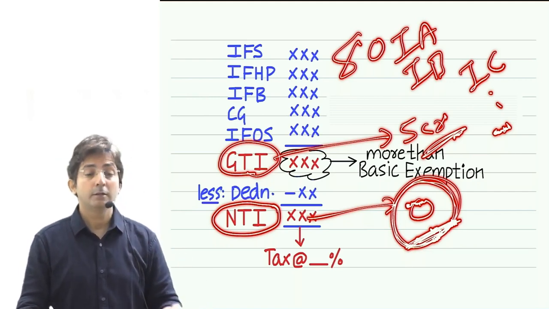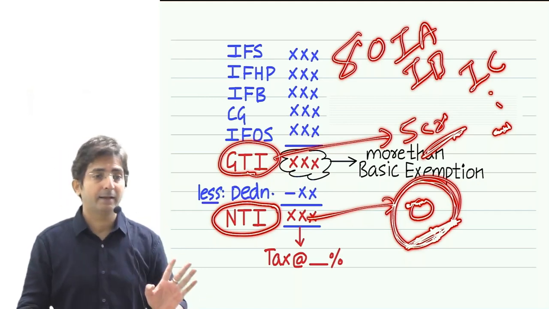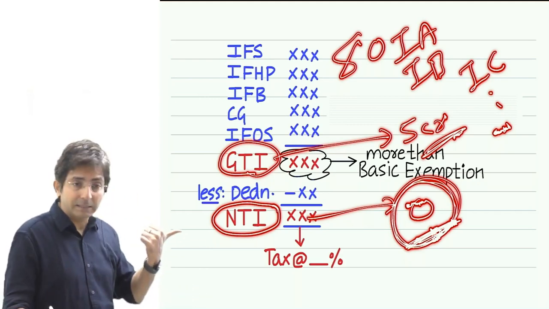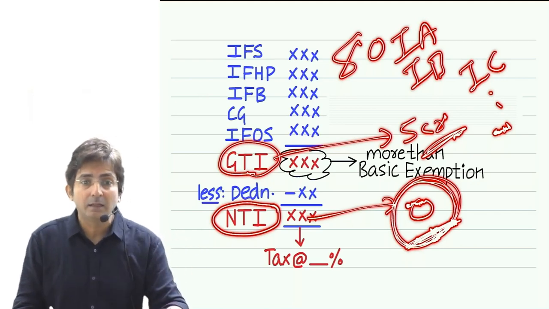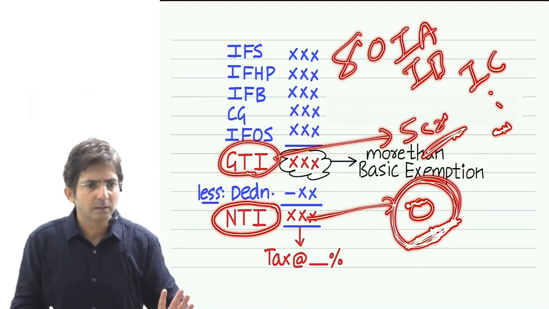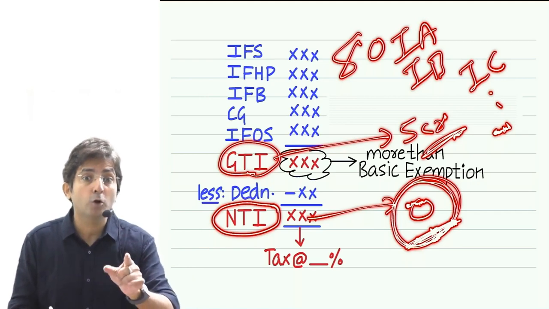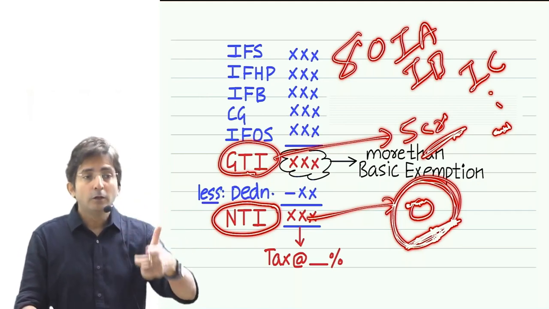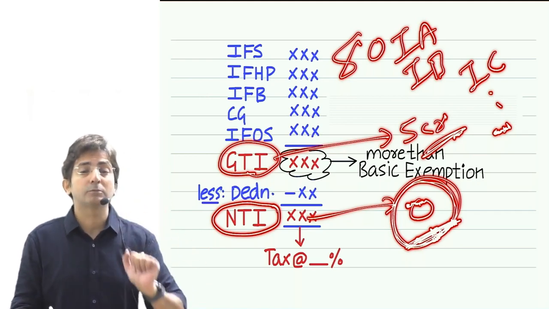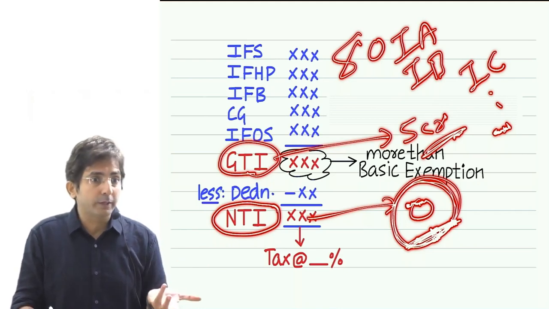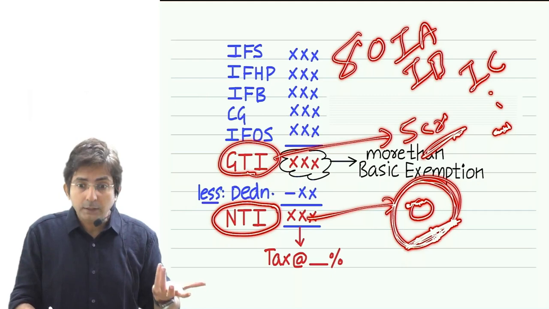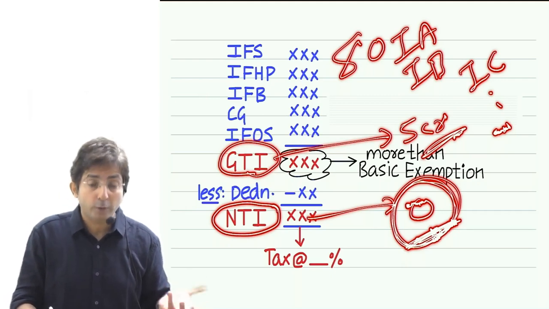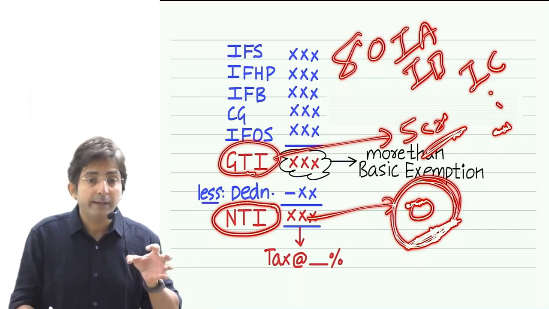What did I say? You pay tax on NTI. Means for these people in my example, your NTI is nil, tax is 0, don't pay tax. But you will have to file the return because your gross total income is more than the basic exemption. And 5 crores gross total income means we also want to check what is there in this person that he is having 5 crores of income. So inquiry is a must.